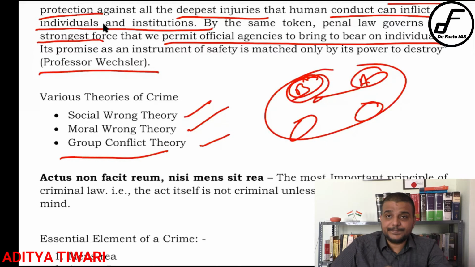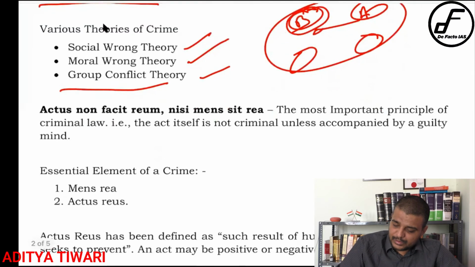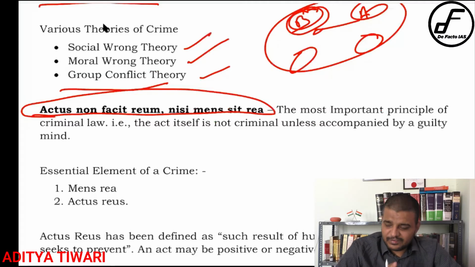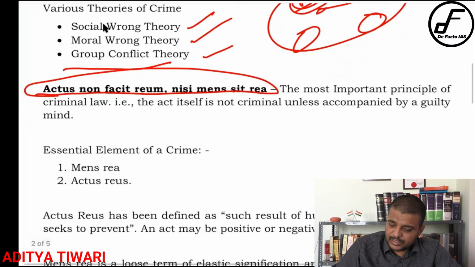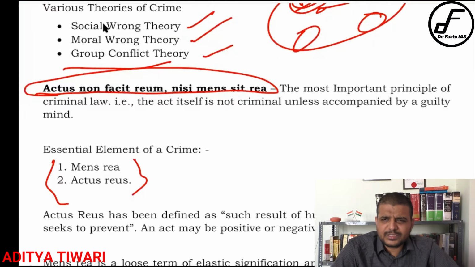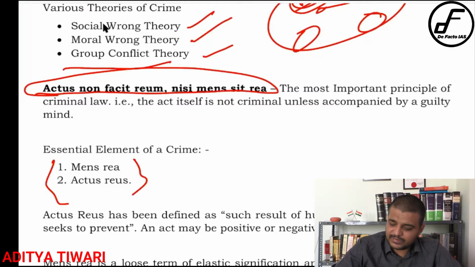Now this is the maxim actus non facit reum nisi mens sit rea, which I was talking about. It is a very important principle of criminal law. From it derive two essential elements. There are other ingredients also, as you must have seen, but these are the two major ingredients. We will focus only on these, because questions come only with respect to these. We will see the previous year questions as well.